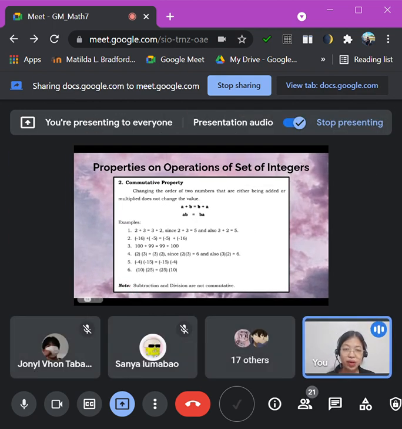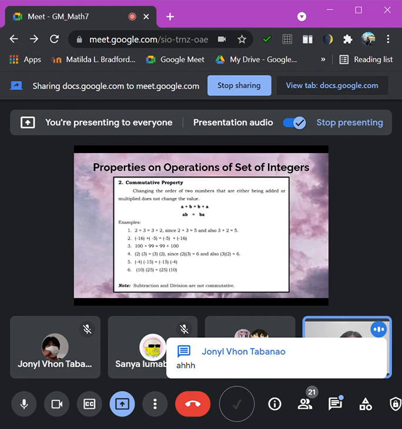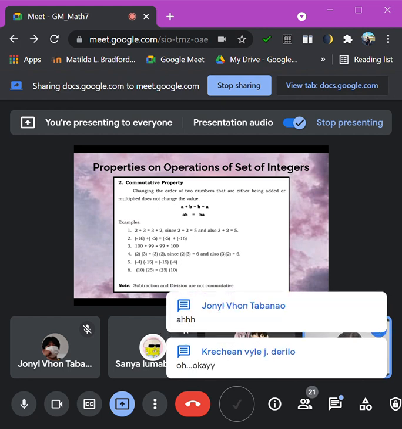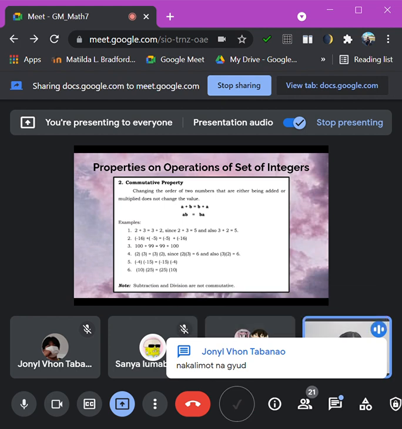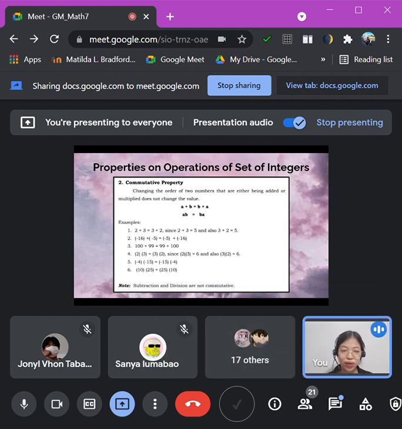So if we are going to have multiplication and division class, di ba? Ningon man ta nga, if same gani ilahang sign sa multiplication o division, ang ilahang answer kay positive. Pero if unlike signs gani ang given, ang answer negative. Hala. Masuko gyud to si multiplication og si division kay inyo rang gikalimtan.